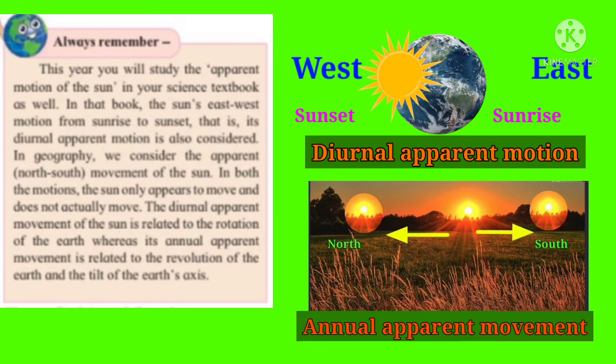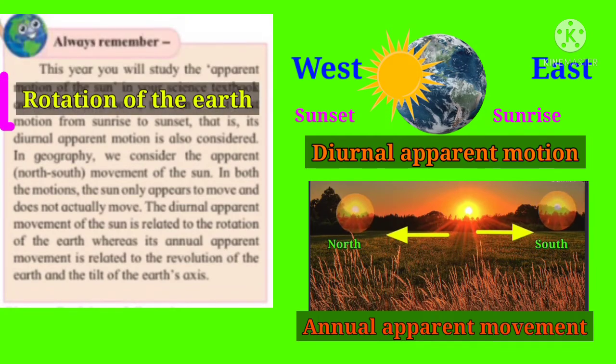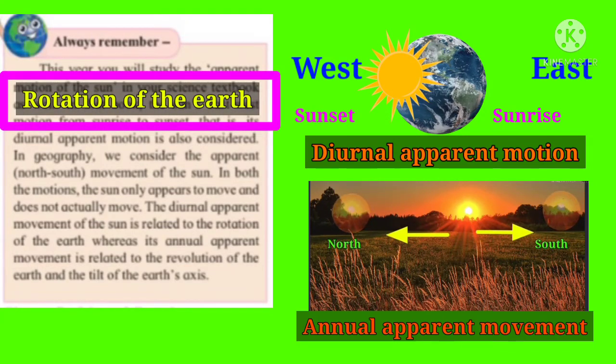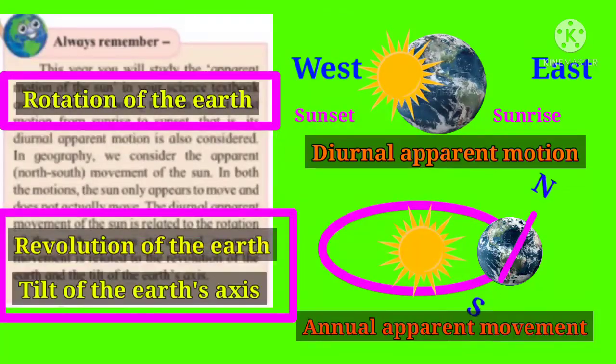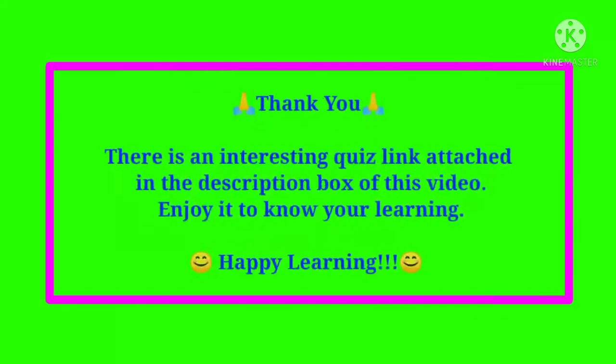The diurnal apparent movement of the sun is related to the rotation of the earth, whereas its annual apparent movement is related to the revolution of the earth and the tilt of the earth's axis.